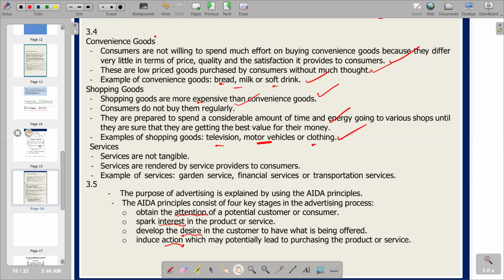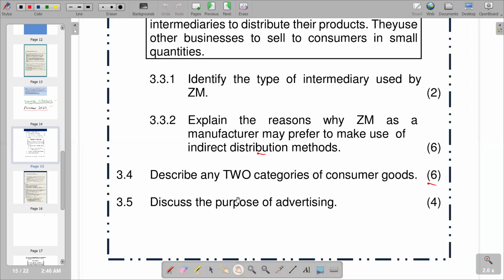This is going to be our last part: discuss the purpose of advertising. What is the purpose of advertising is very important. Advertising is a process whereby we make our customers or clients aware of the products or services that we are offering. So basically we are telling them the benefits of consuming our products. That is advertising. So what is the purpose of that? That is what we want to see.